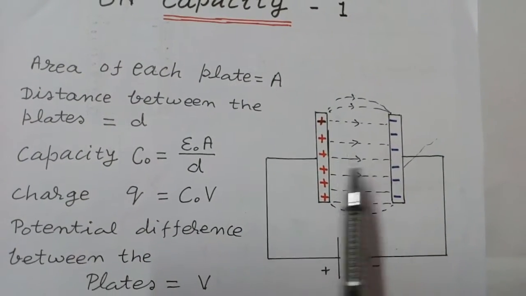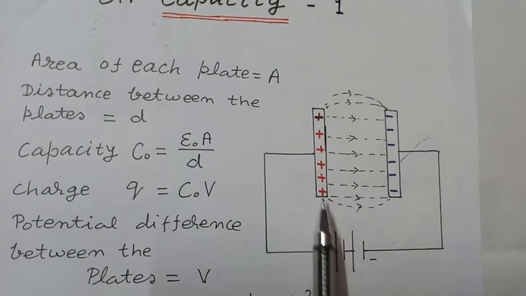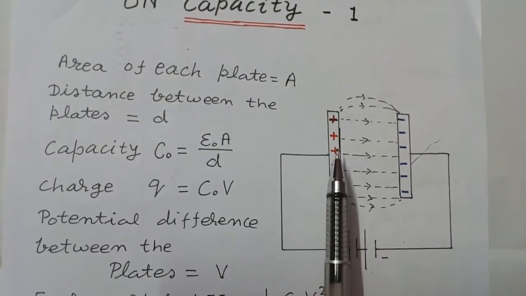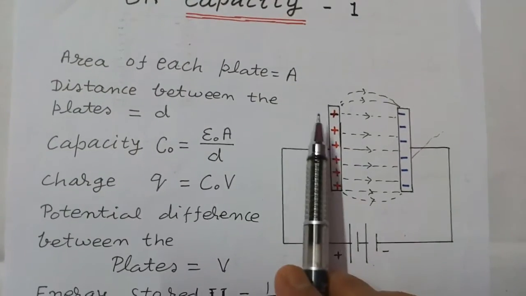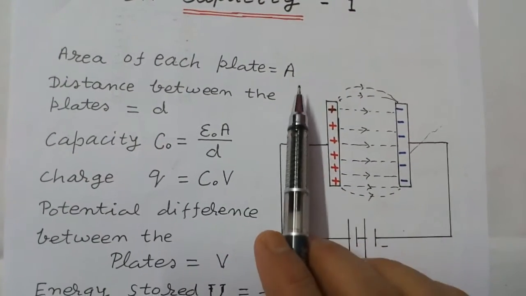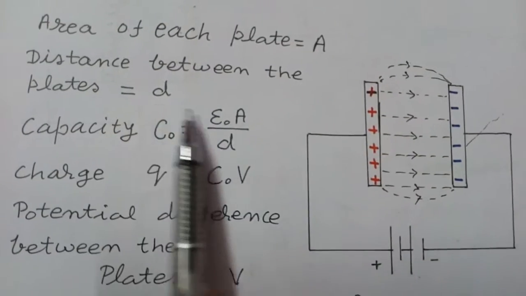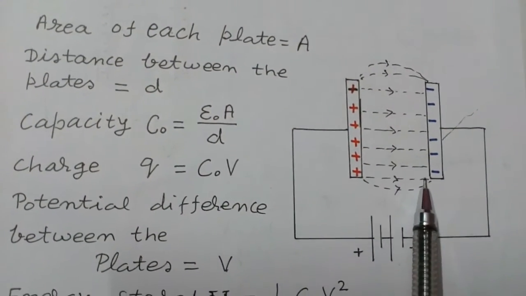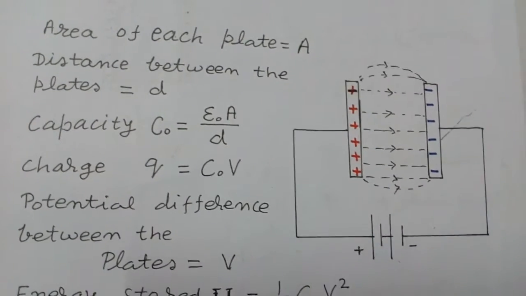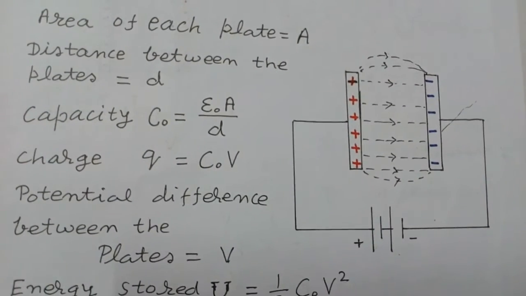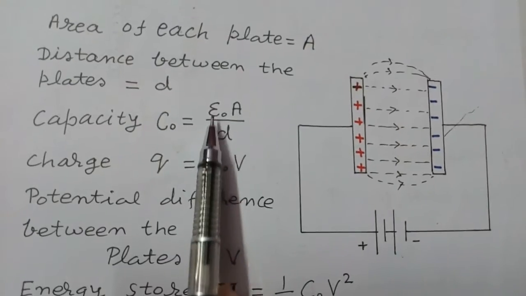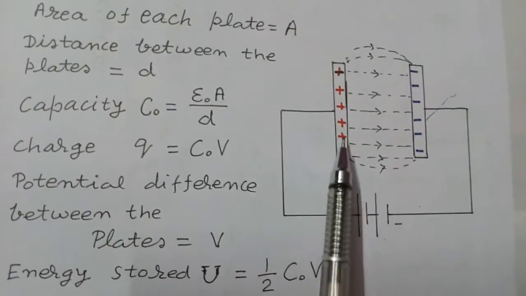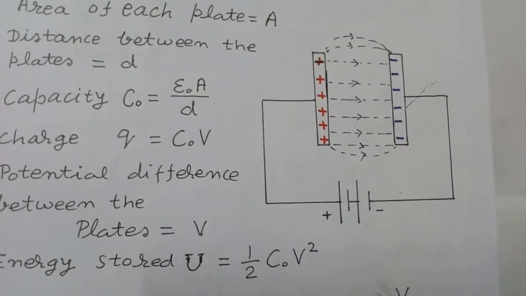As you may see here in this diagram, this is a parallel plate capacitor. The area of each plate of the parallel plate capacitor is capital A, and the distance between the plates is equal to small d. So the capacity of this capacitor C naught is equal to epsilon naught A upon d. And now if we connect it to a battery, this is a battery,